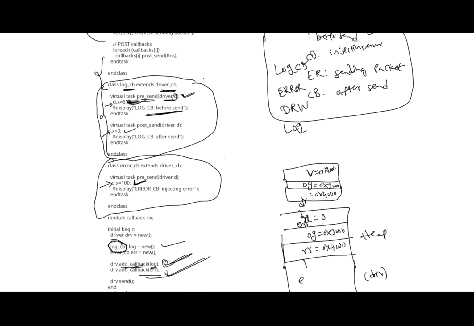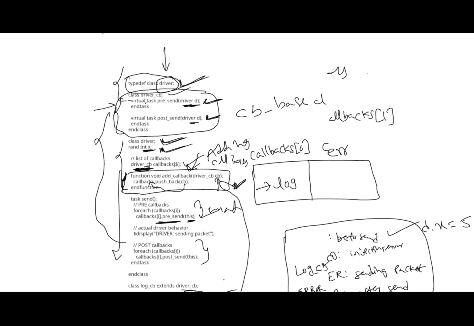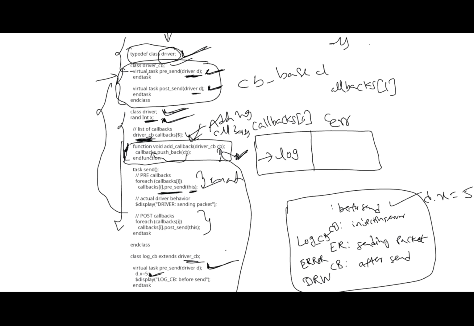I understand. Again, driver depends on the driver callback, so both are interdependent here. The driver callback has a driver handle d, and the driver has the driver callback class. So both are interdependent, and you cannot compile both in parallel. So I declare a typedef class driver here.